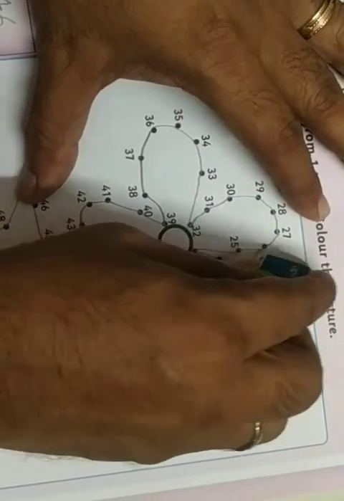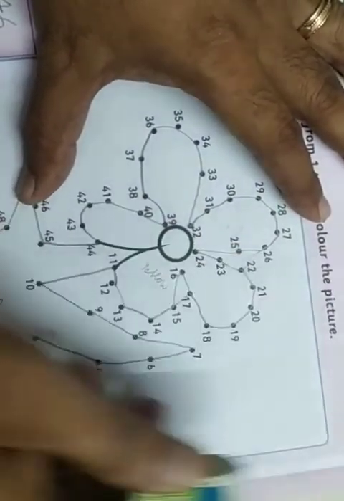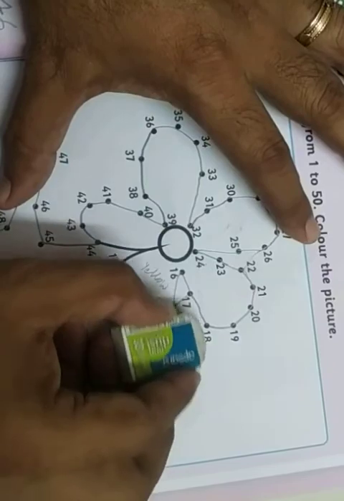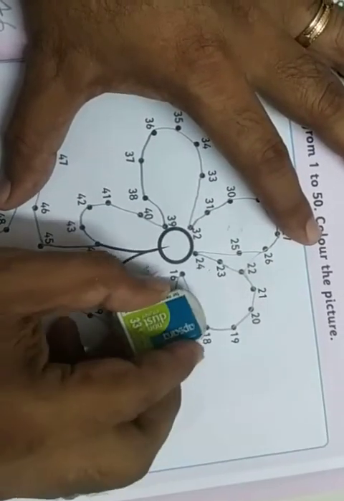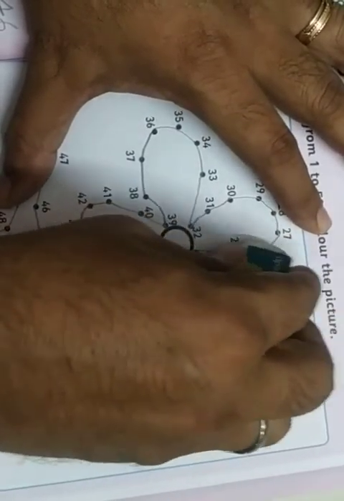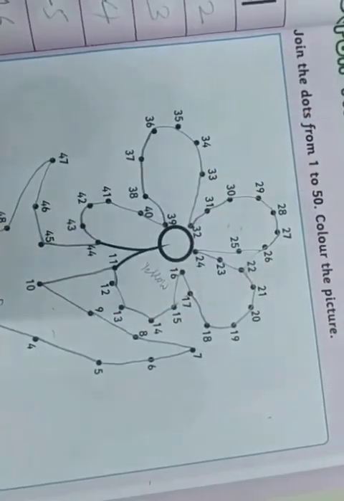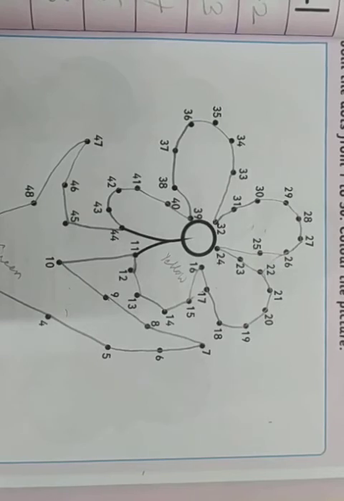I am sure that you are going to do the coloring. Just join the dots and color it. Okay, so this is joining the dots and coloring the picture.